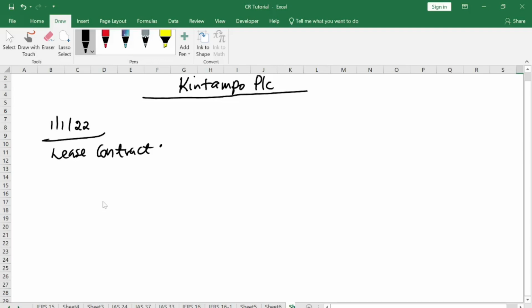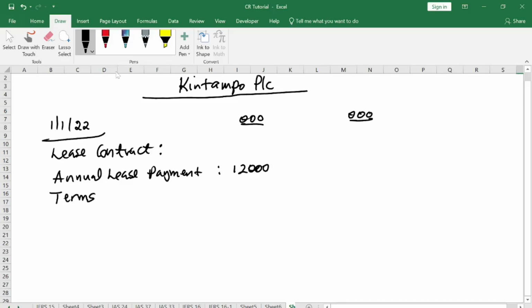Under the lease contract, they said that the annual lease payment is 12 million. Let me hang 3 zeros, which is 12,000, and the term of this lease is how many years? It says 4 years.